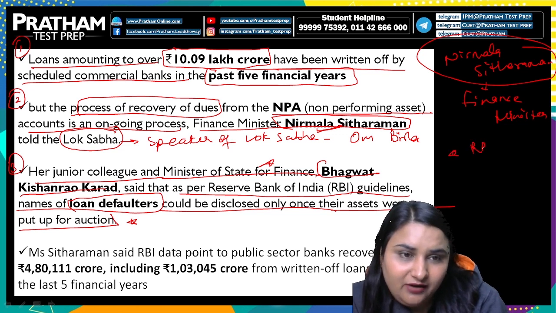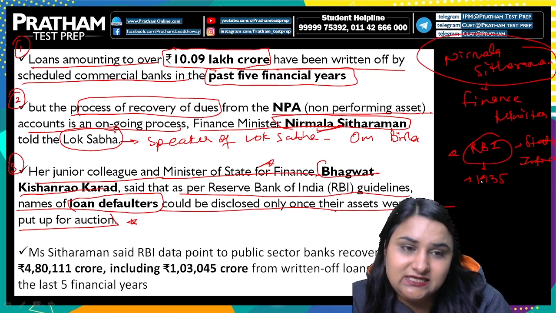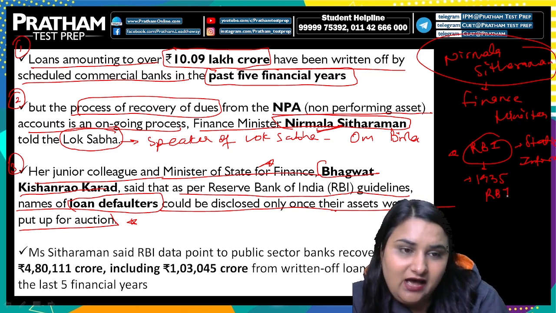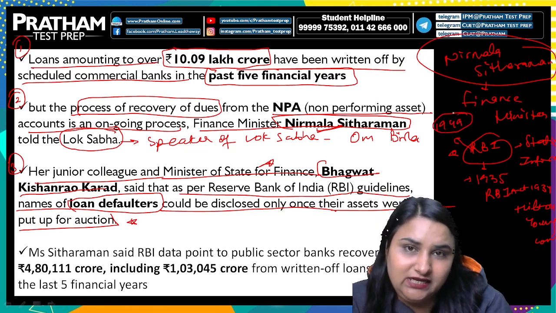सो यहाँ पे RBI का भी नाम आया. सो यू नीड टू नो द स्टैटिक इंफॉर्मेशन रिलेटेड टू दिस. फॉर एग्जाम्पल, RBI was established in 1935 after the RBI Act 1934 on the recommendation of Hilton Young Commission, right? एंड अगर हम बात करें इसकी, RBI was nationalized in the year 1949.